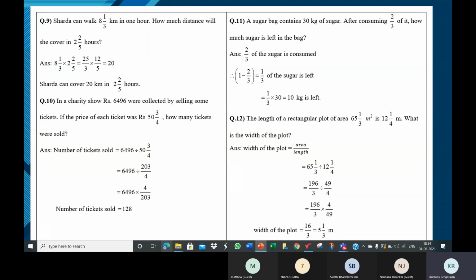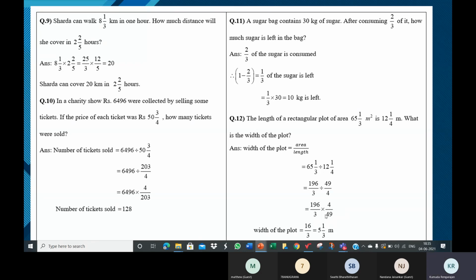And we understood that width is area by length. So this is the area. Area divided by length. Convert this to an improper fraction, this to an improper fraction. See, division we've written as it is. First, let's convert the mixed fractions to improper fractions. Then the first fraction as it is, 196 by 3. Division becomes multiplication. The fraction after the division sign, 49 by 4, becomes its reciprocal, 4 by 49.